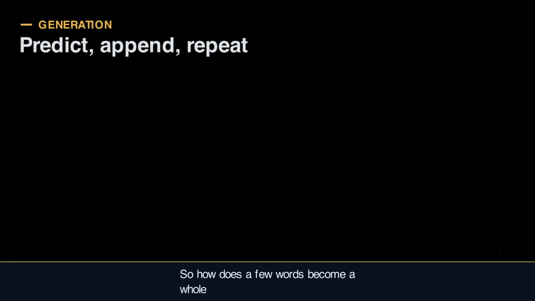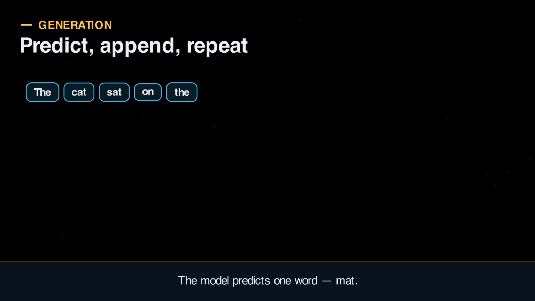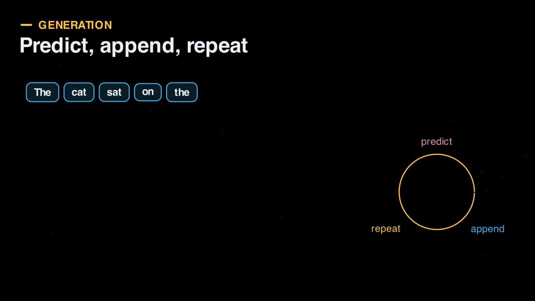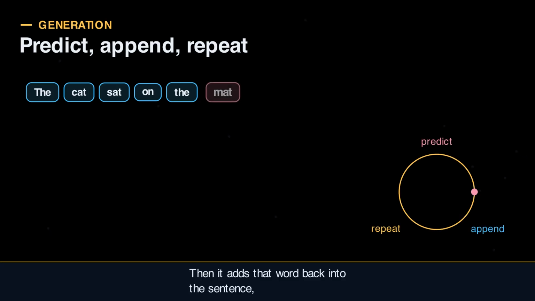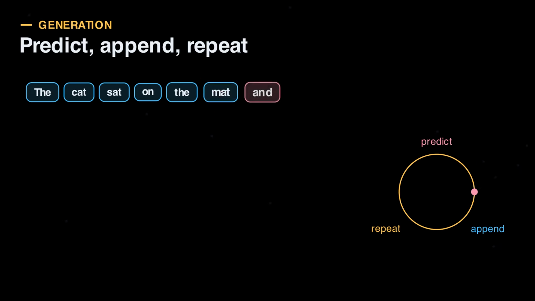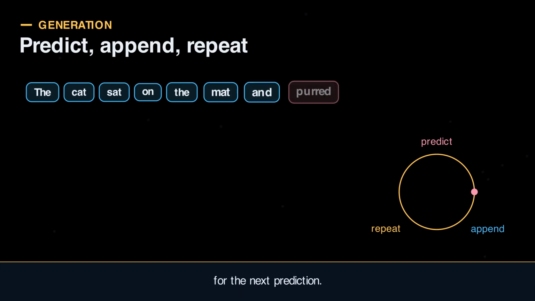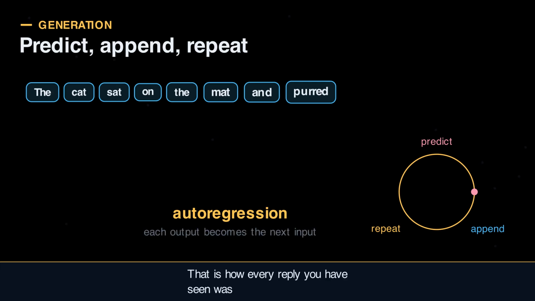So how does a few words become a whole paragraph? By repeating. The model predicts one word, mat. Then it adds that word back into the sentence and predicts again, "The cat sat on the mat," and then again, purred. Each new word is fed back in as input for the next prediction. This loop, predict, append, repeat, is called autoregression. One word at a time, the model writes. That is how every reply you have seen was made.